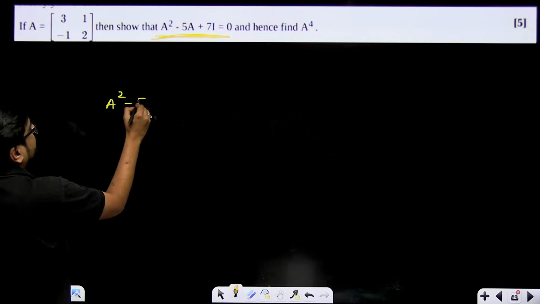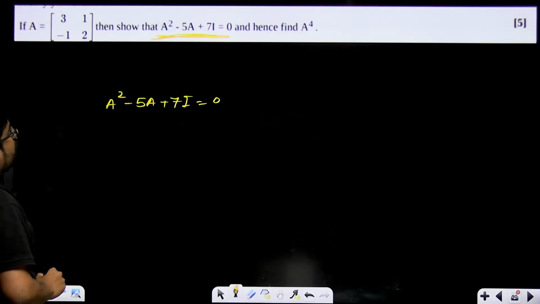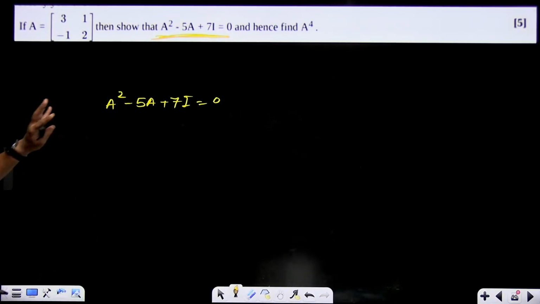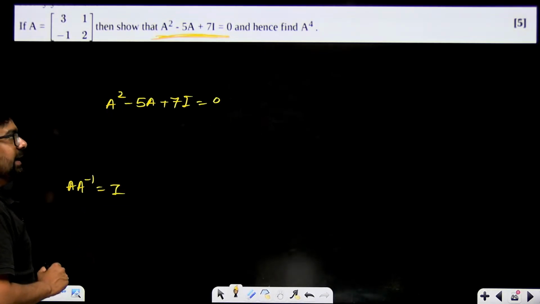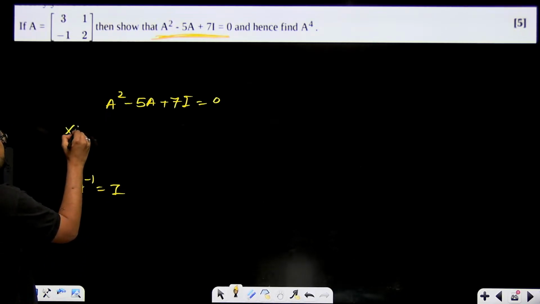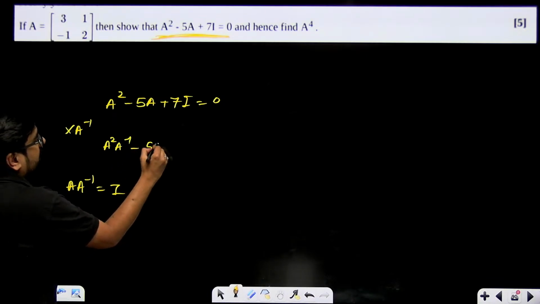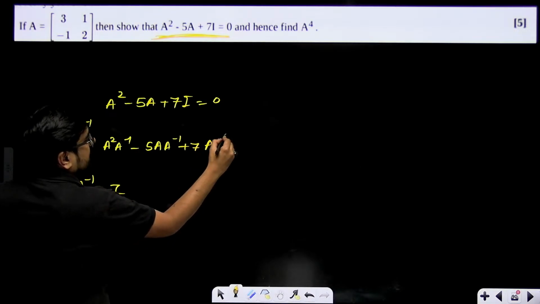Now here one good method is there. Suppose A square minus 5A plus 7I is equal to 0. This is given to me. What I can do, I can multiply it with A, or I can divide by A, or I can multiply with A inverse. Matrix multiplied with its inverse will always result in identity matrix. So I'll multiply with A inverse. So what will it become? A square A inverse minus 5A into A inverse plus 7 into I into A inverse, that means A inverse.